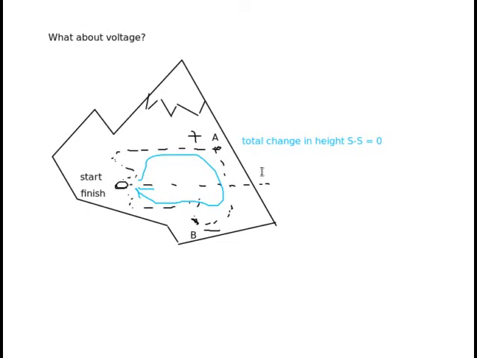Okay? Now, here's where we have to be a little bit clever. Another way to think of the height of this mountain is a quantity that indicates how much gravitational potential energy we have per amount of mass compared to the start. So at point A, we have more gravitational potential energy compared to the start. At point B, we have less.